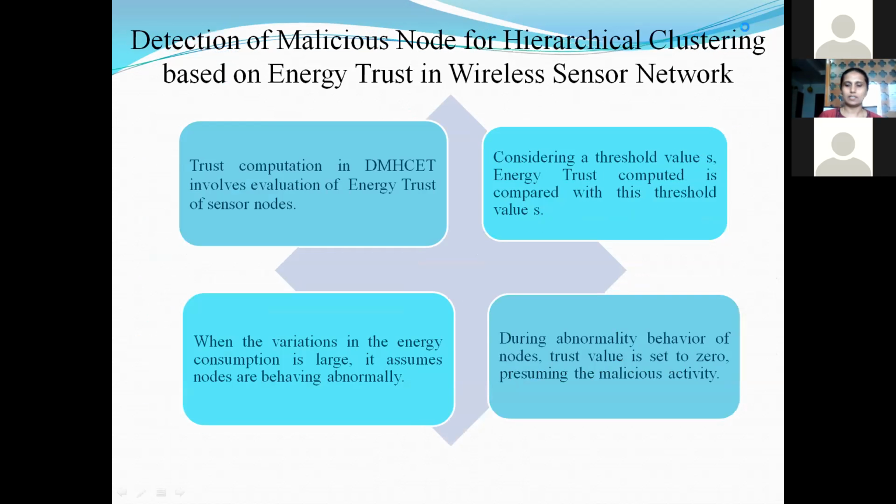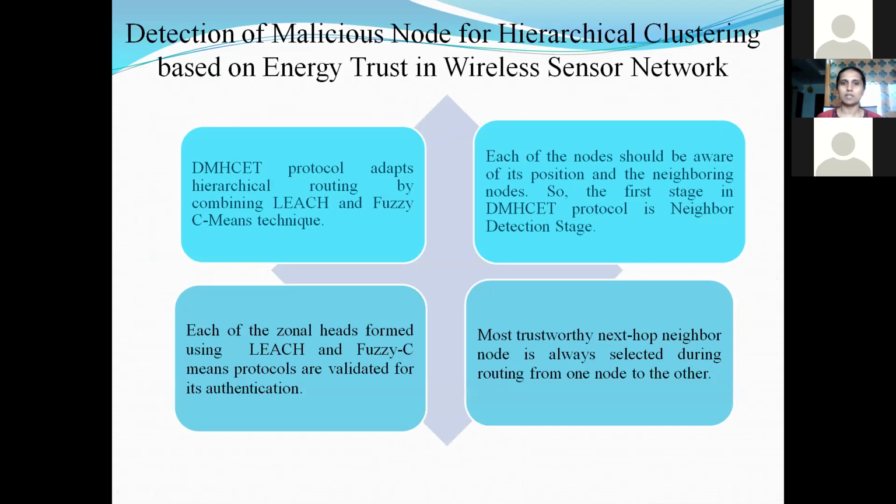So, detection of maliciousness, that is DMHCET. For executing this algorithm, we have adopted LEACH and fuzzy C-means techniques. We have defined two hierarchical levels. With randomly deployed nodes, I have considered 50, 100, 150, 200, 250 like this. Many iterations are done. For all these iterations, some of the nodes have been classified.